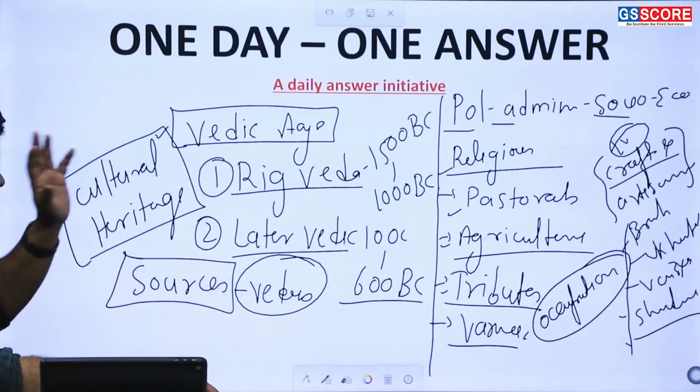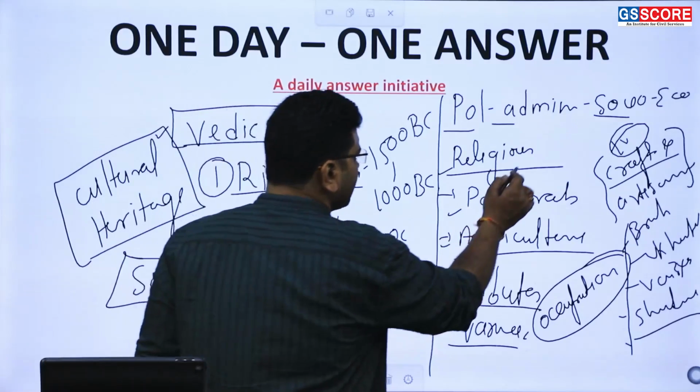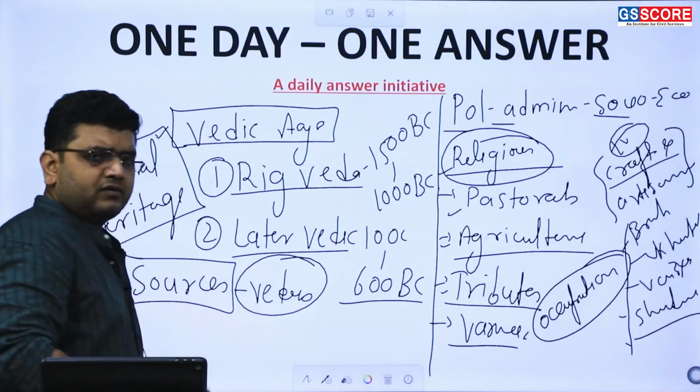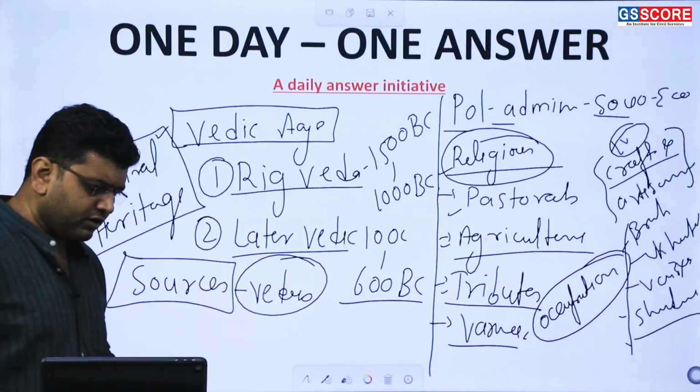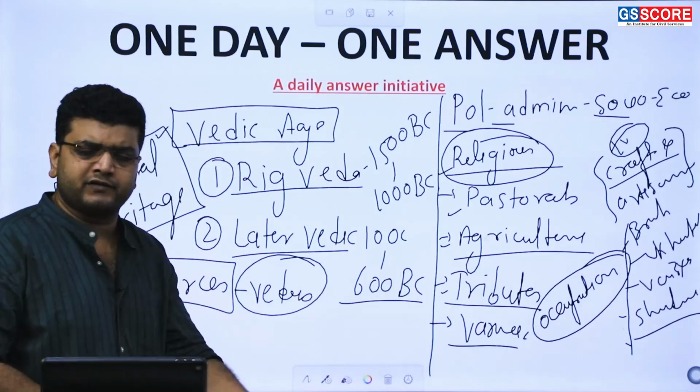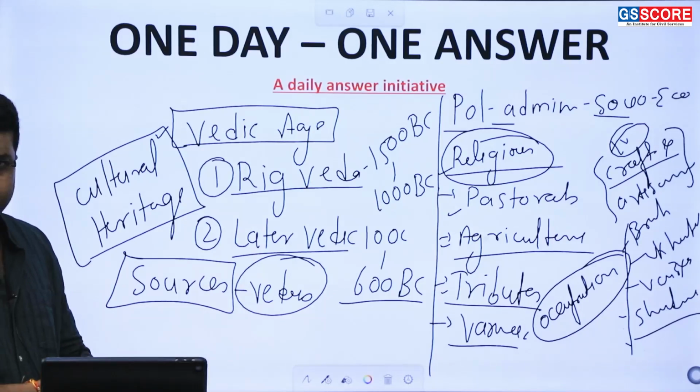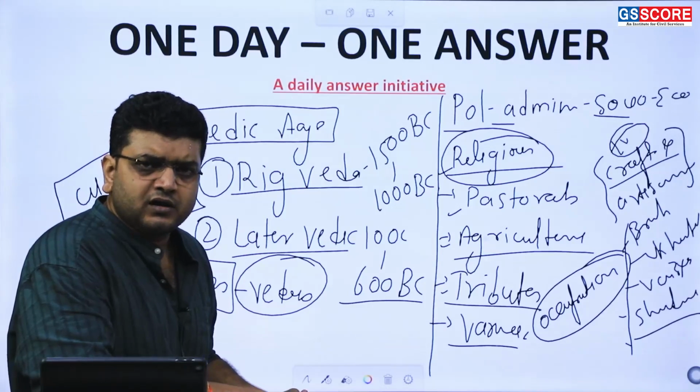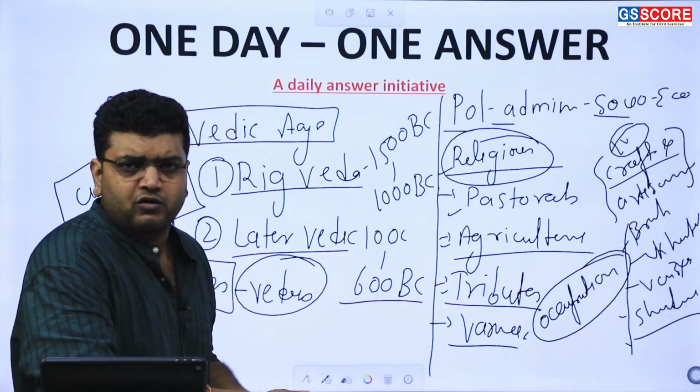Then, in terms of the nature of religion, the religion of the Vedic age has two different aspects. First is the Rig Veda and then the later Vedic age. In the Rig Veda, the gods were natural gods.